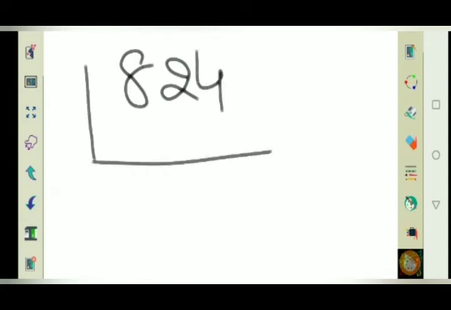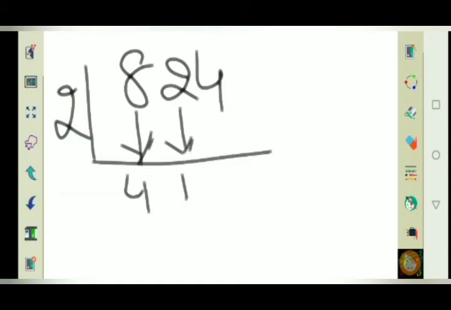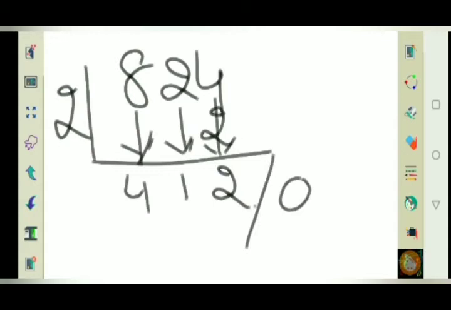Now let's take another example. You are to divide 824 by 2. Now look here. 2 fours are 8, no remainder here. Then here 2 ones are 2, and next, 2 twos are 4. So I am writing here 4 1 2. So in this case, I am getting 412 with remainder 0.